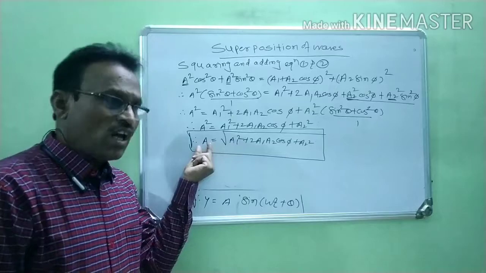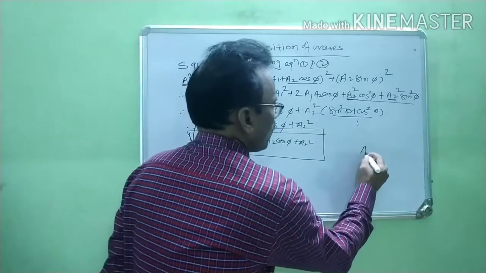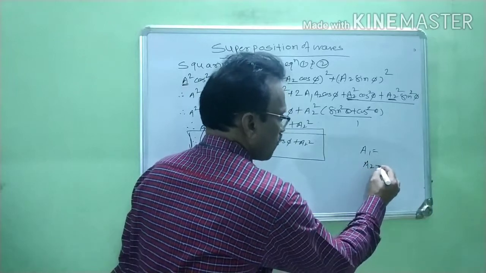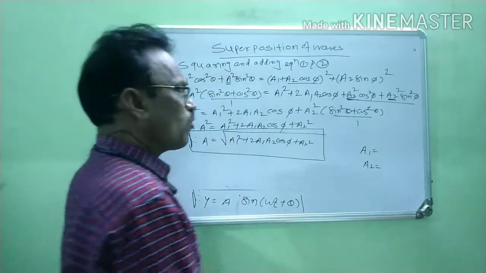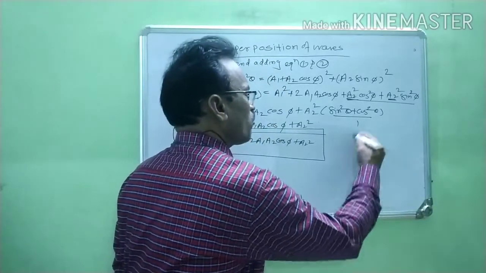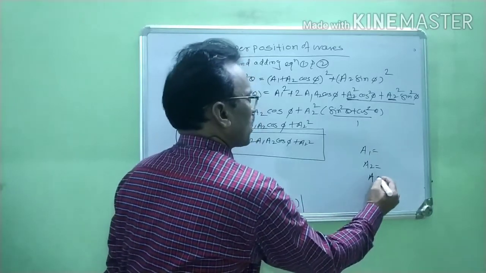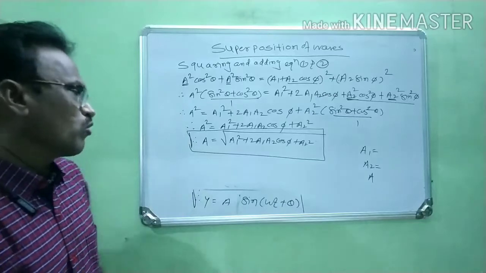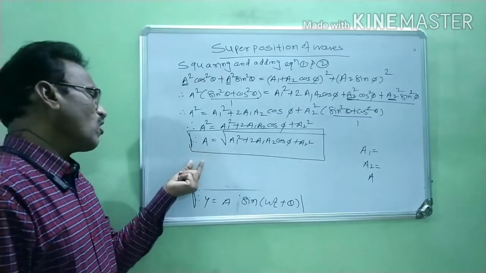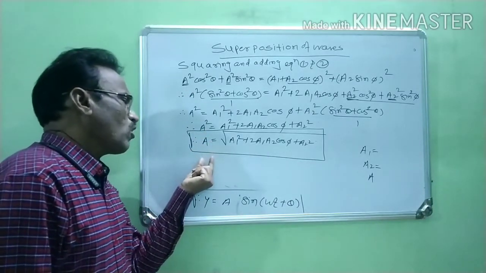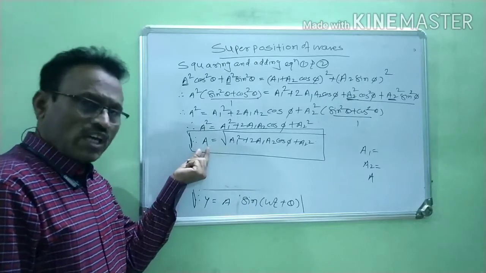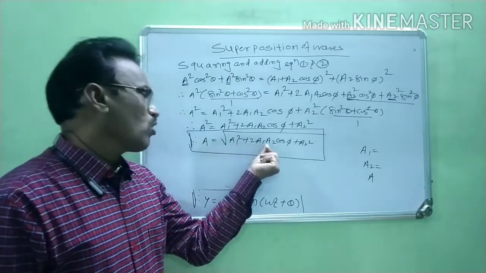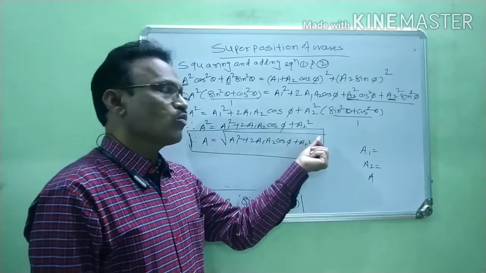And what is A? We know that a1 is the amplitude of the first wave and a2 is the amplitude of the second wave. Therefore A is the resultant amplitude of these two waves, and the equation of the resultant amplitude is A equals under root a1 squared plus twice a1 a2 cos phi plus a2 squared, right?